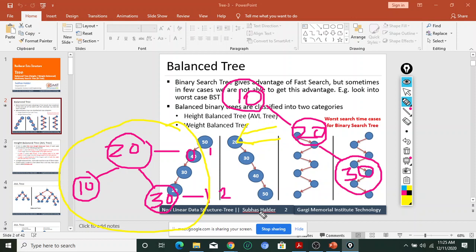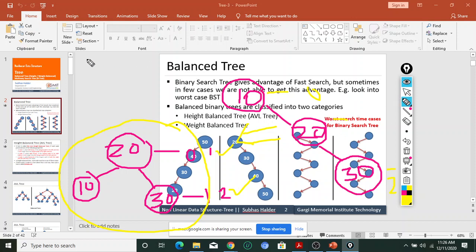Sir, on the left side, the drawing that is there, how much is the height there? 2. So 2, if I consider starting from 0, if I consider this one static level 0, so height of the tree is 1, and if I consider this is 0, this is 1, this is 2, then height of the binary tree is 2. So whatever it is, if I consider counting from 1, then height of this tree is 2, and if I consider this one, height of the tree is 3. So this is less compared to this one. This tree's height is greater.